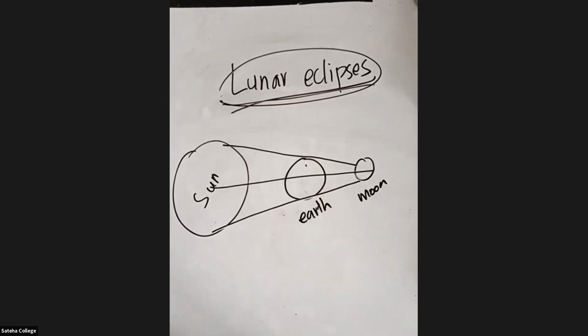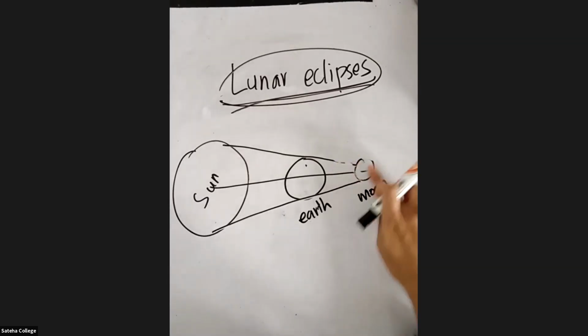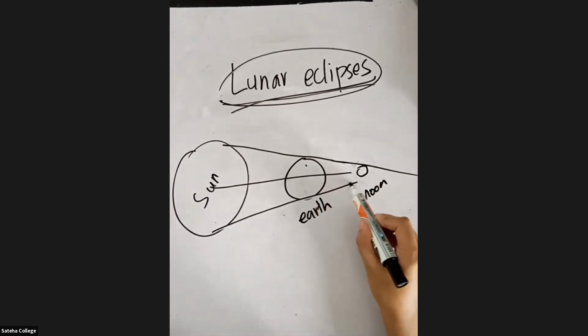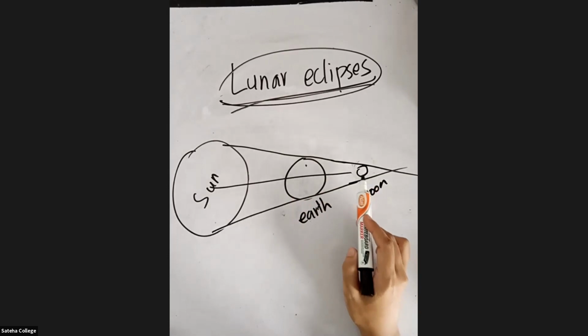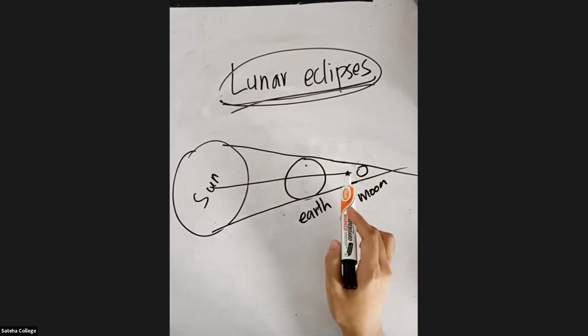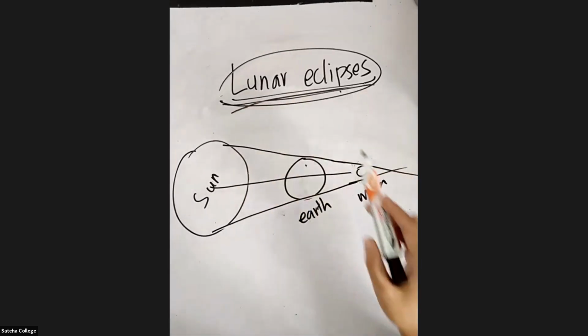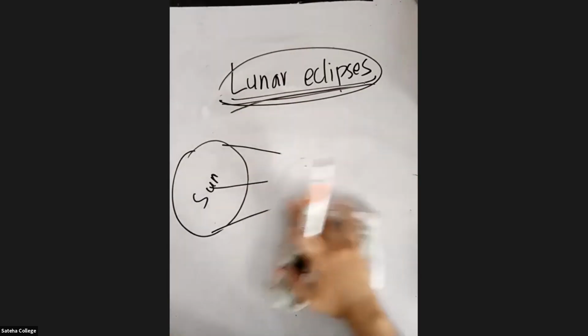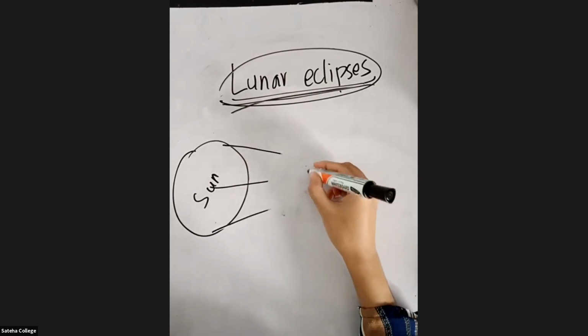Actually the moon should be very small. Let's draw it like this. The shadow of the earth will fall on the moon. That you call a lunar eclipse. So what is a lunar eclipse? Listen carefully again.